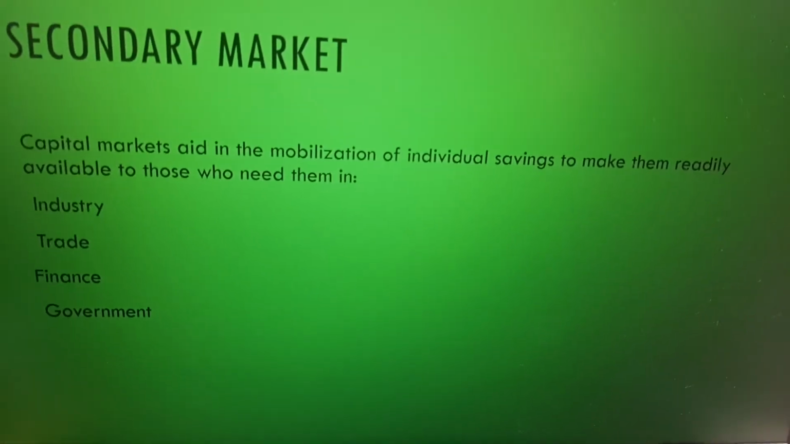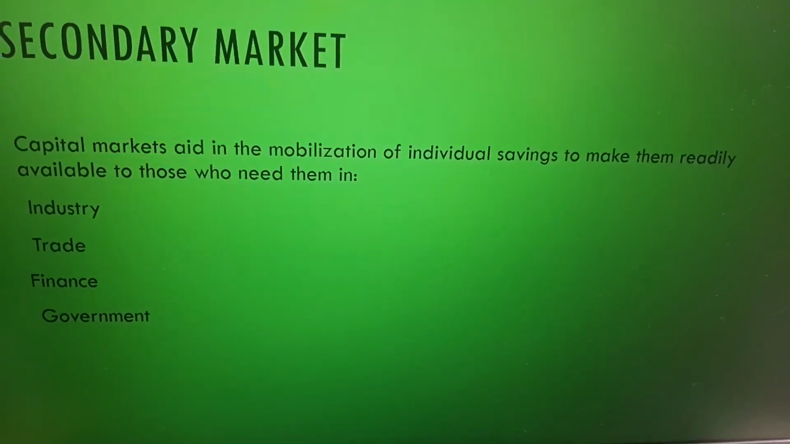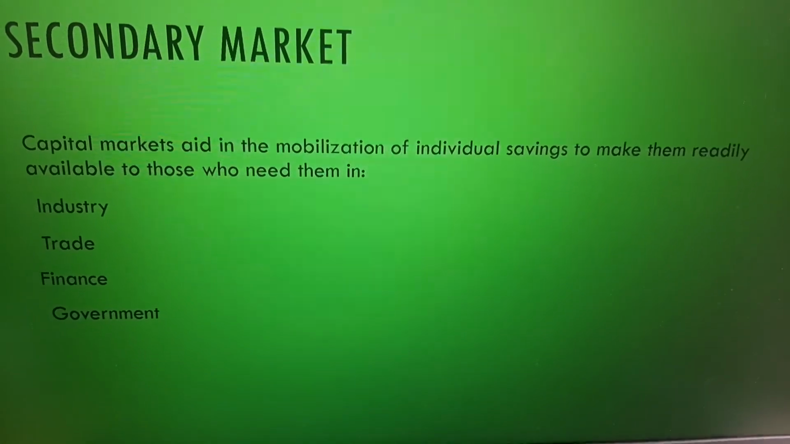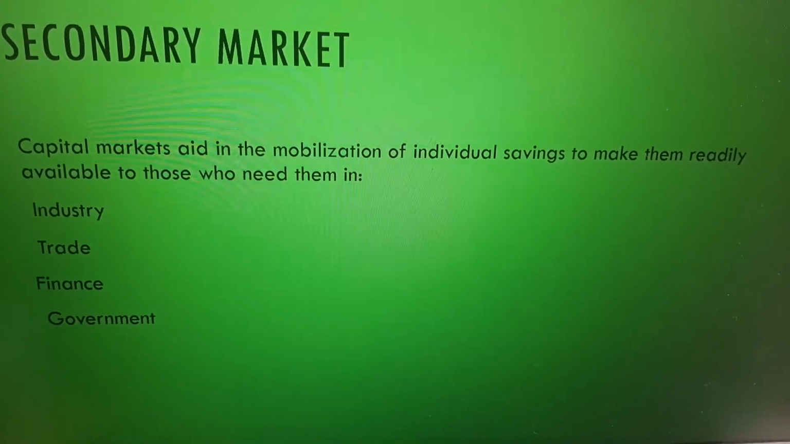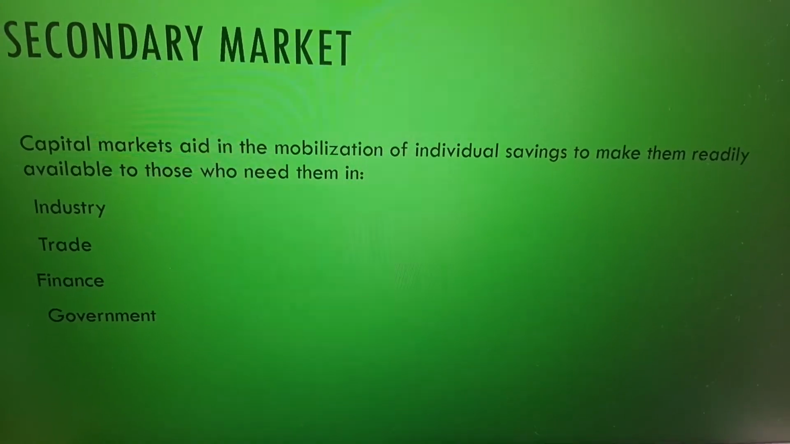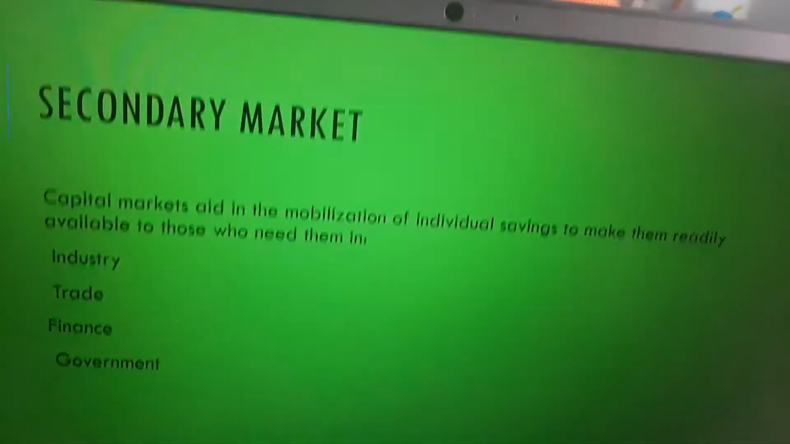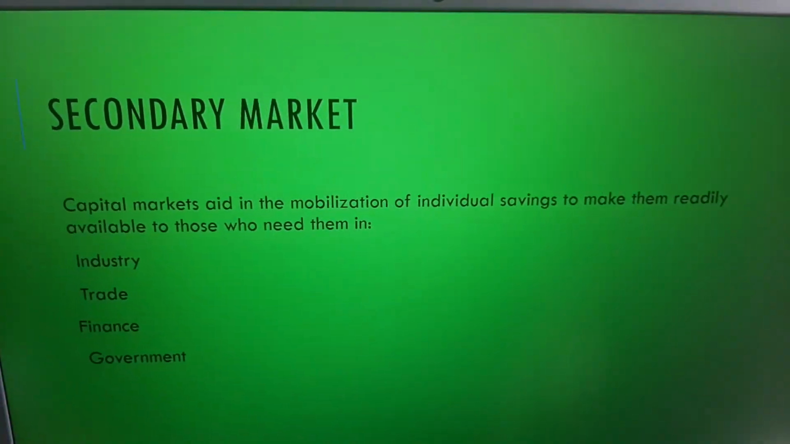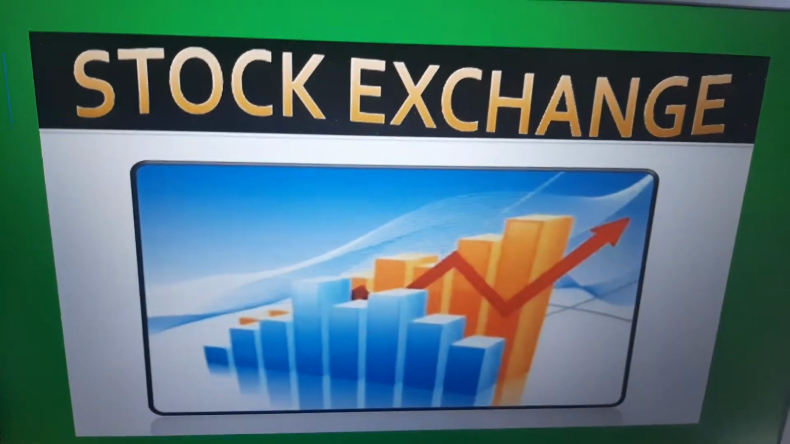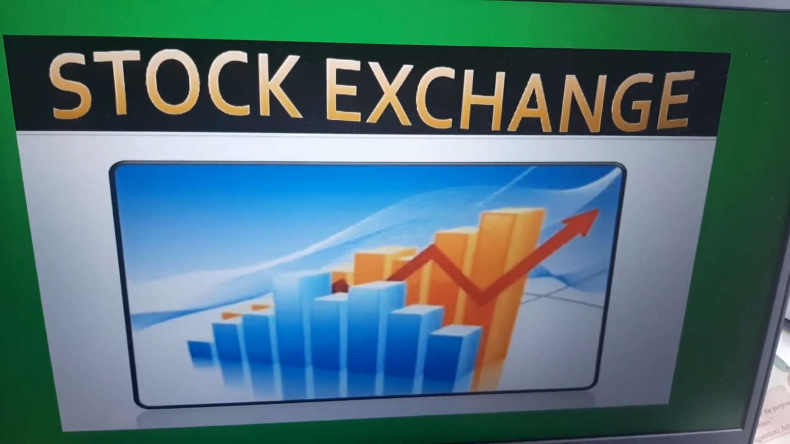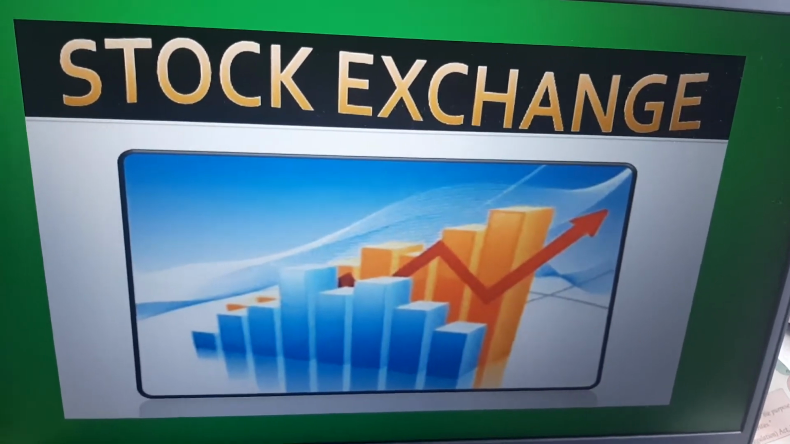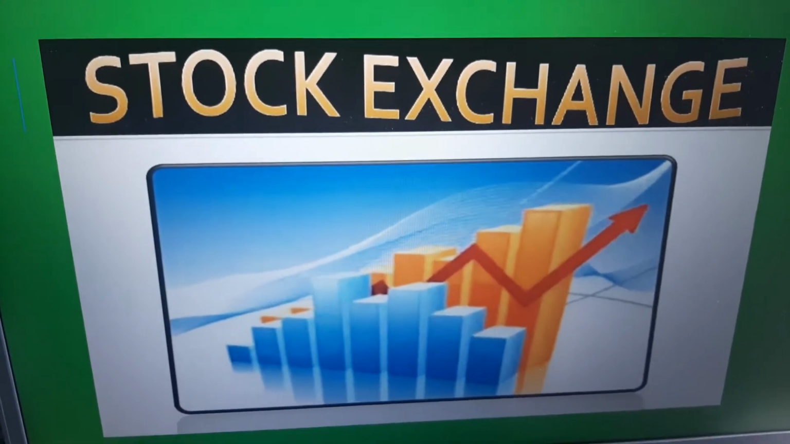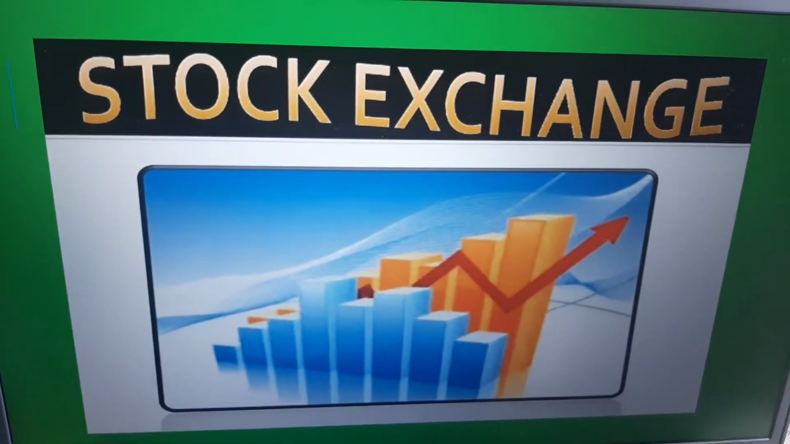Now, these capital markets help in the mobilization of individual savings and make them readily available to those who are in need. Who are in need of money? The industry, trade, finance, and government. All these are in great need of money, and it is funded by the common man, that is, the investor. Right? Now, the secondary market is commonly referred to as the stock exchange. The arrow here clearly indicates that there may be ups and downs. Investments are always subject to market risk, right?